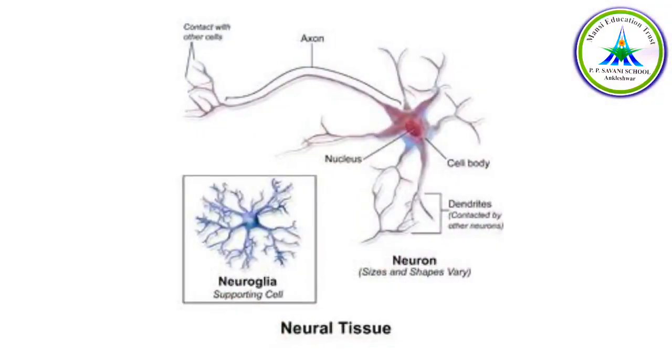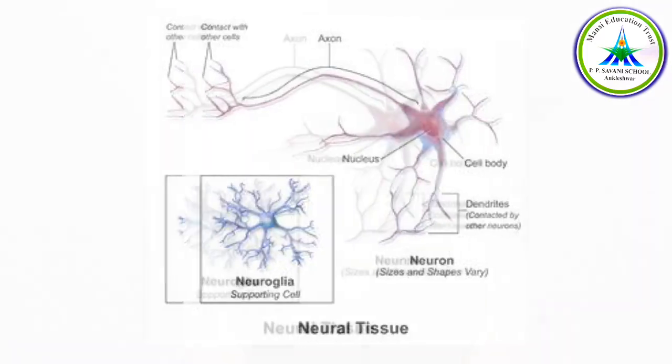Okay, and that is how we get senses. For example, if there is a hot object kept there, we know it's a hot object and we are not supposed to touch it. It's because the brain and the spinal cord are giving the messages, which is connected with the nervous tissue, which is connected with the neurons present in the nervous system, right? So let's go into the detail about the nervous tissue. The cells possess the ability to respond to stimuli. It transmits stimulus from one place to another.